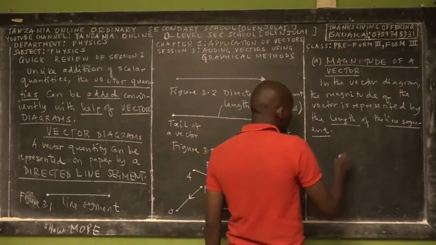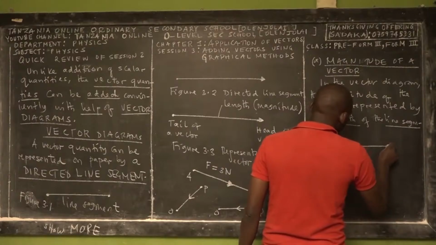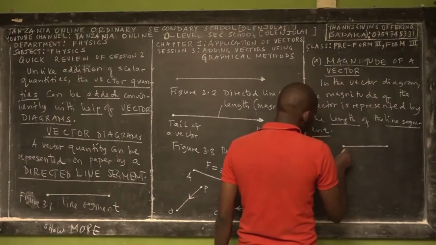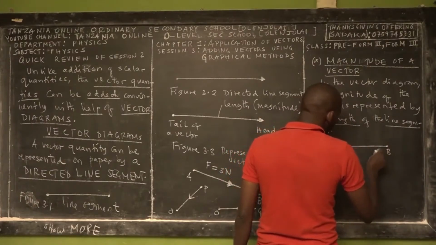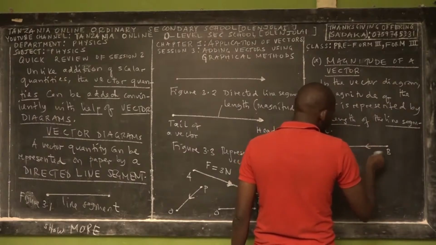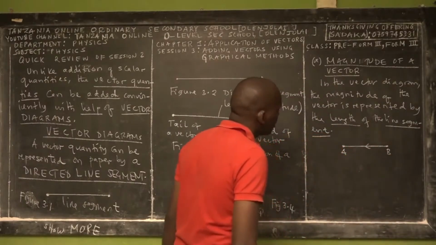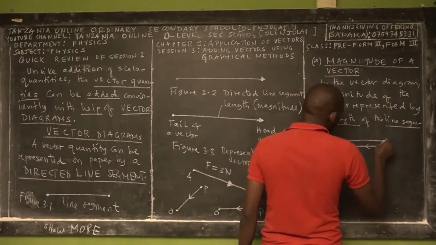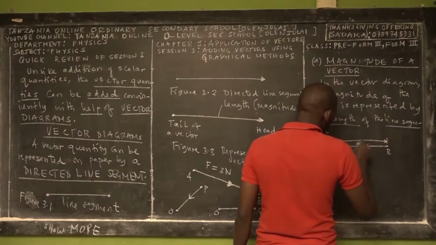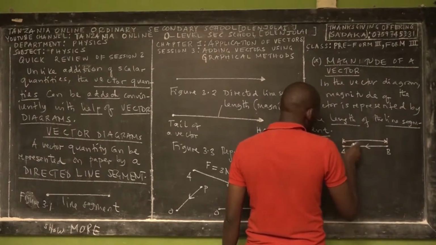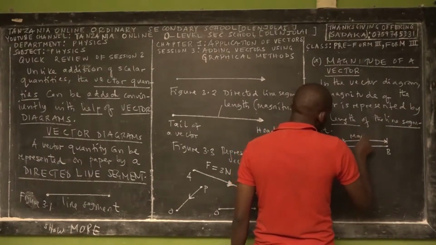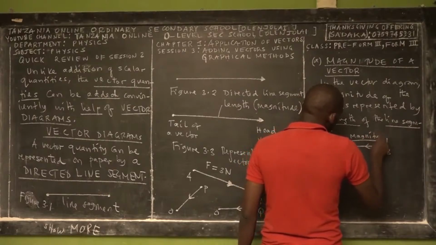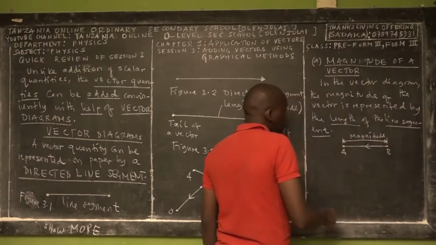For example, if you have a vector from B to A, the distance from here to here is what we call the magnitude, the length. This is the magnitude of vector BA.